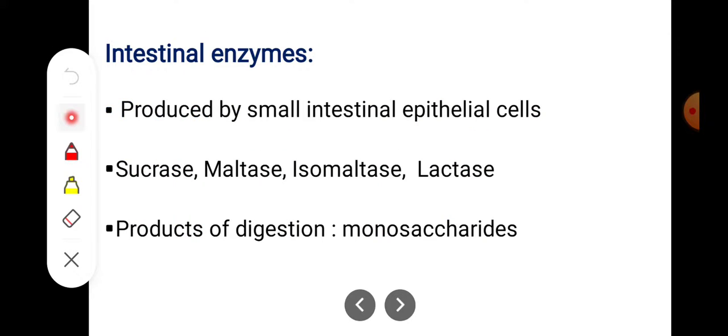Next are the intestinal enzymes, called disaccharidases. They are produced by the small intestinal epithelial cells. Examples are sucrase for sucrose, maltase, isomaltase and lactase. These are the disaccharidases which break the disaccharides, and the products of digestion will be monosaccharides. We already know a disaccharide is composed of two monosaccharides, so these disaccharidases break the disaccharide into two monosaccharide units.